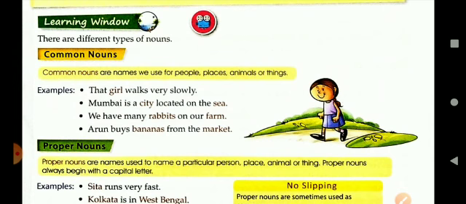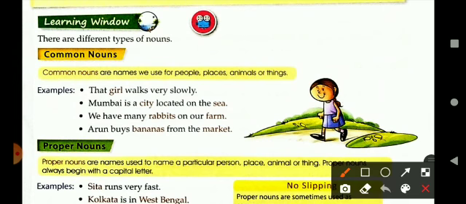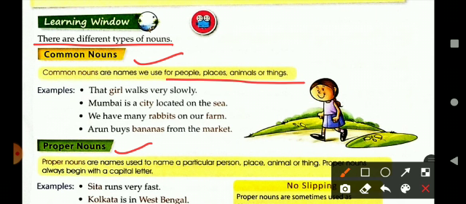Learning window is here. So there are different kinds of nouns like common noun and proper noun. So first let's read about common noun. What is common noun? Common nouns are the names that we use for the people, place, animals and things commonly. Example, that girl walks very slowly. Here girl is common.